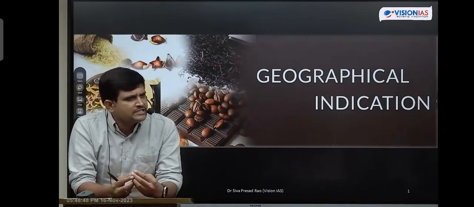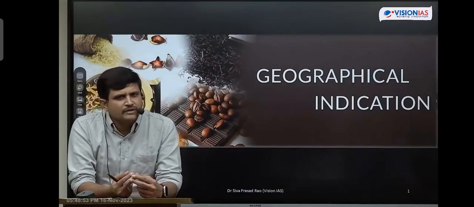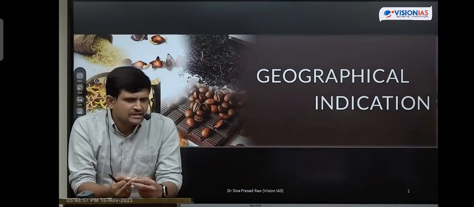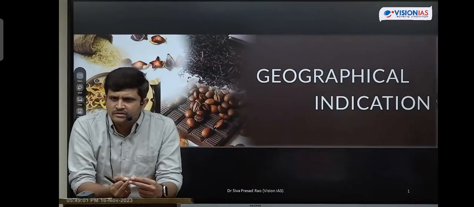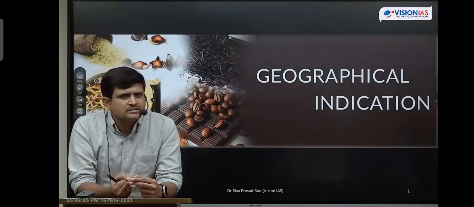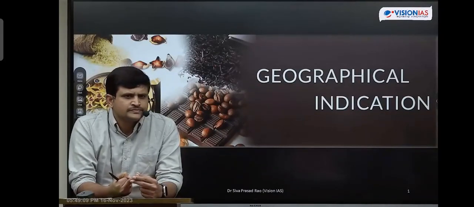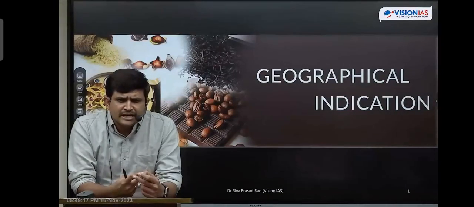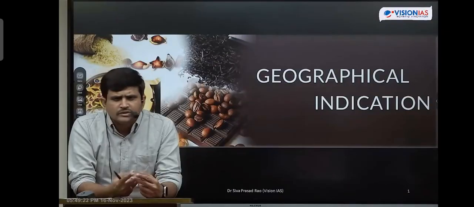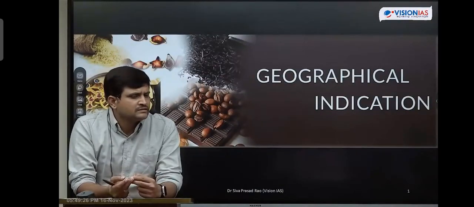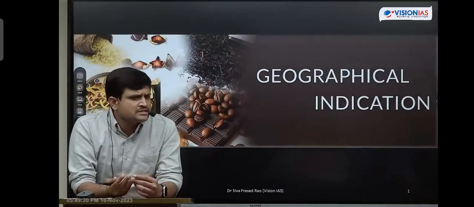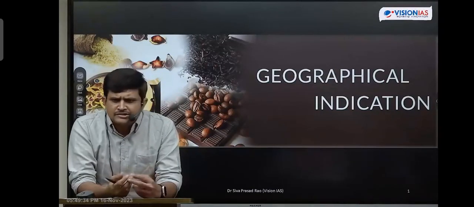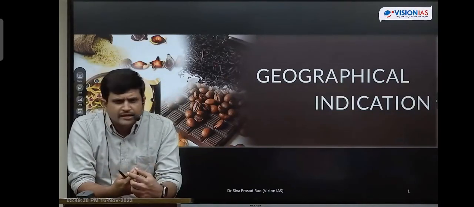So what type of products can be tagged? Can all products be tagged? Agricultural products can be tagged. Can we tag agricultural products or not? Darjeeling tea is an agricultural product. Neelambur tea is an agricultural product. White onions of Maharashtra are an agricultural product which was tagged with geographical indications. And next, other than these agricultural products, can food products be tagged or not? Yes, food products can be tagged. Next, other than food products, textiles are tagged with geographical indications. Manufactured products are tagged with geographical indications. Like this, natural products, agricultural products, manufactured products can be tagged with geographical indications.